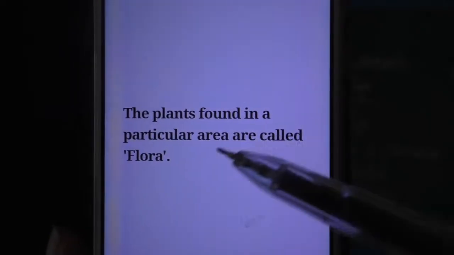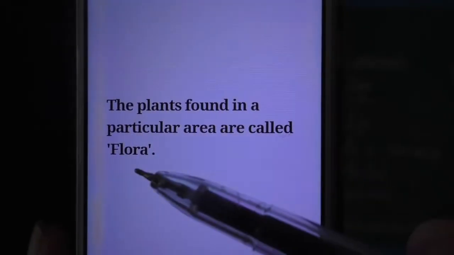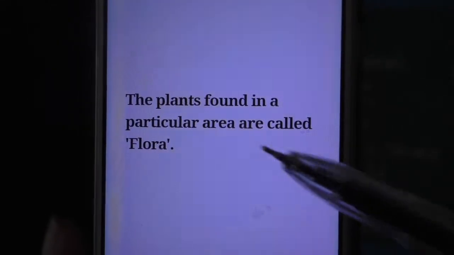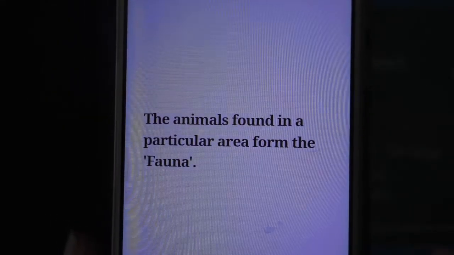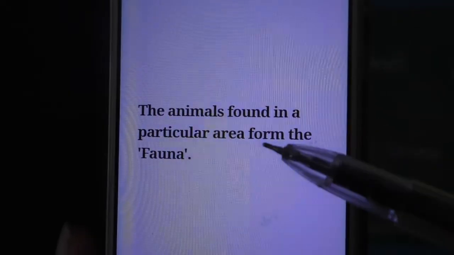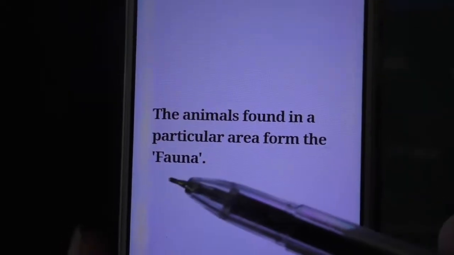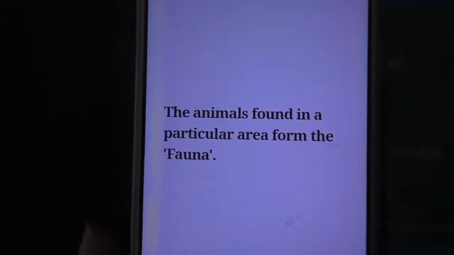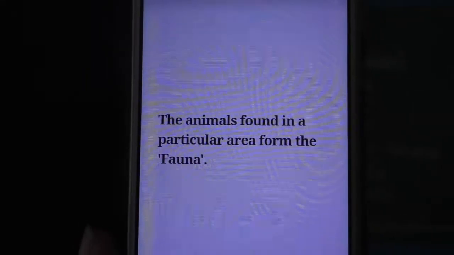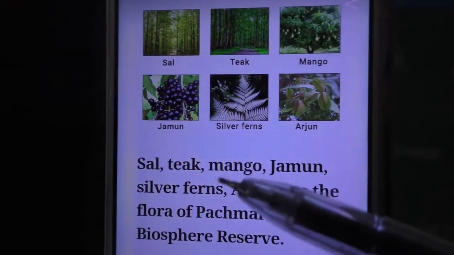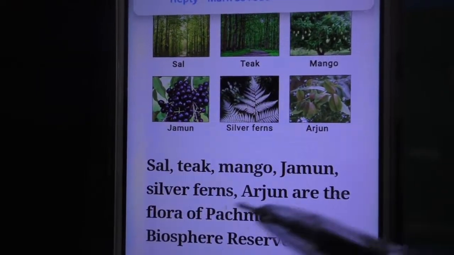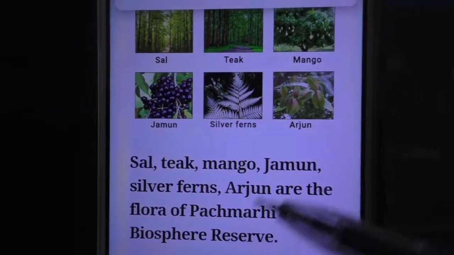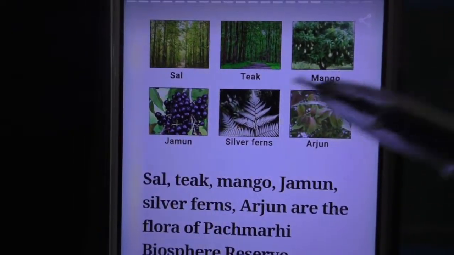So plants found in a particular area are called flora, and animals found in a particular area are called fauna. Plants, flora; animals, fauna. See, look here: sal, teak, mango, jamun, silver ferns, arjun are the flora of Pachmari Biosphere Reserve.